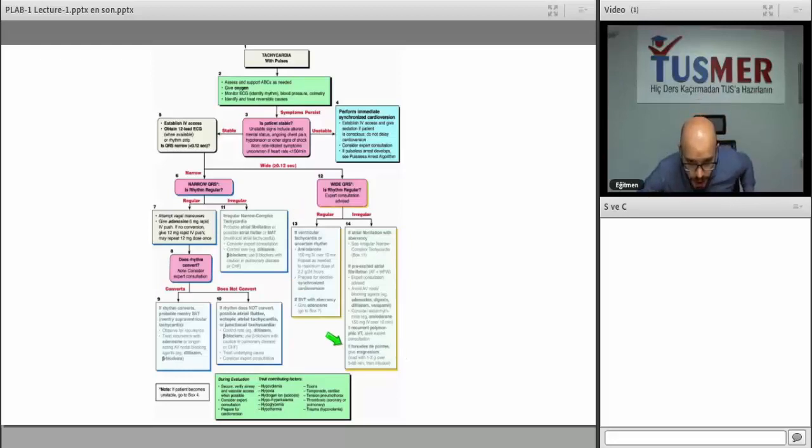And if there is ventricular tachycardia or an uncertain rhythm, we're going to look here. If there's a pulse, we can treat with amiodarone or synchronized cardioversion. This is something you don't have to know. Okay, so you're going to look. Patient is stable, QRS wide: it's ventricular tachycardia with pulse, amiodarone, or synchronized cardioversion. Then a narrow QRS: you're going to look if it's irregular or regular. If it's regular, supraventricular tachycardia. First, vagal maneuver. Second, adenosine. For long-term therapy, diltiazem or verapamil. If it's irregular, you're going to think about atrial fibrillation, atrial flutter, or multifocal atrial tachycardia.